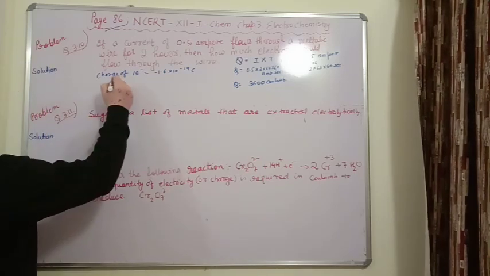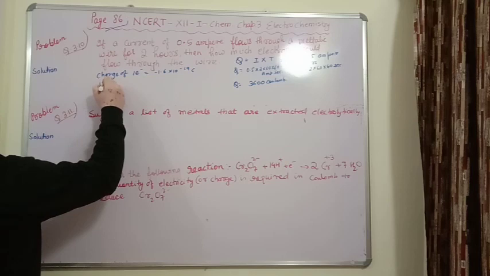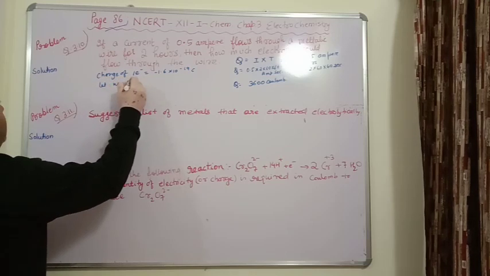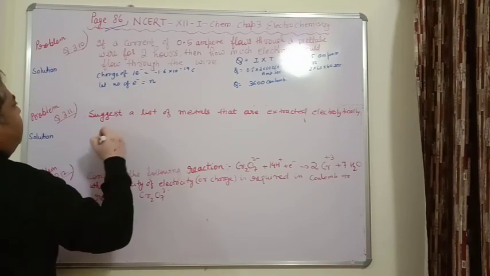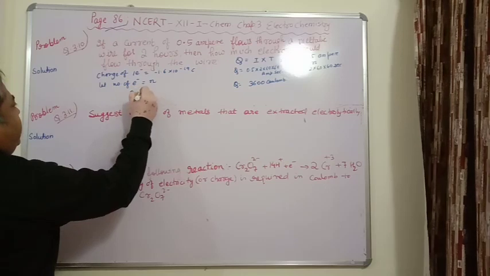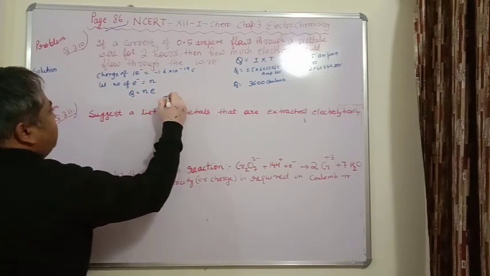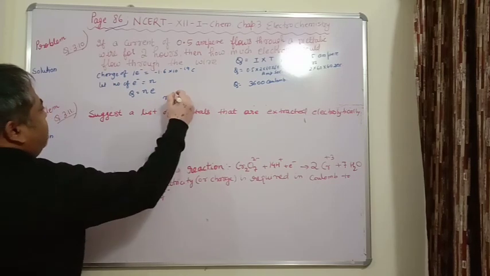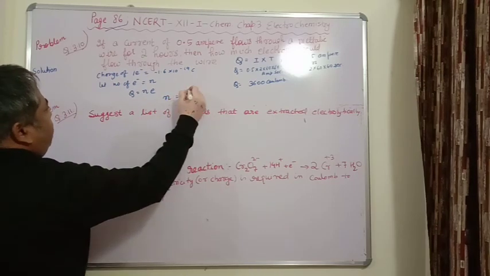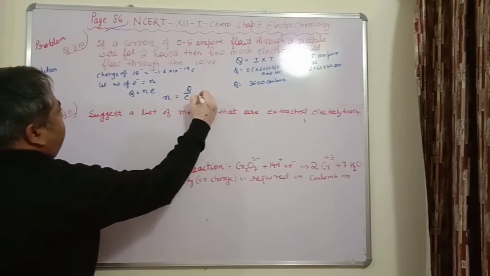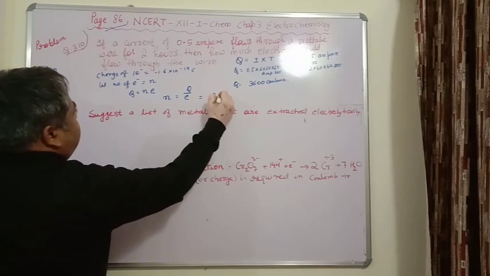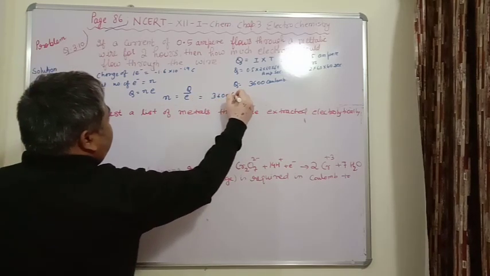So let the number of electrons be equal to n, then Q is nothing but nE. So we can find n, the number of electrons, equal to Q by E, and this will be equal to 3600 coulomb